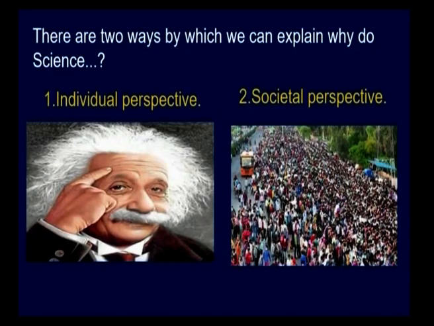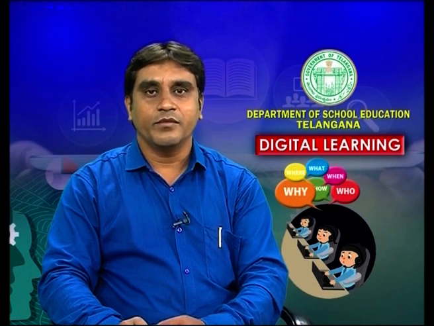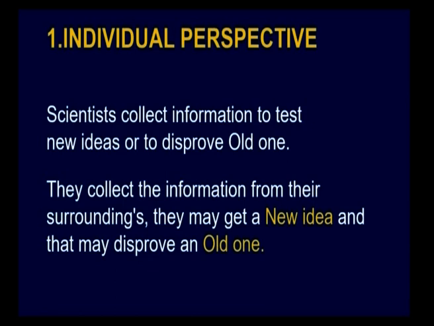Let us see. There are two ways by which we can explain why we need science. The first one is the individual perspective, the second one is the societal perspective. So, what are the individual perspective and the societal perspective? Let us see in brief. First one, individual perspective. Generally, scientists collect information to test new ideas or to disprove old ones.